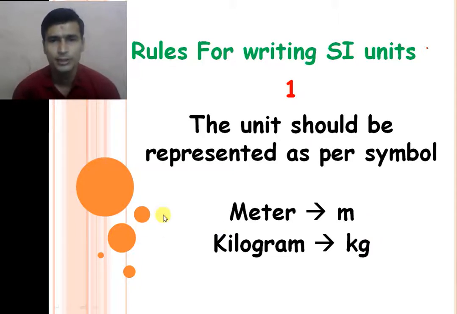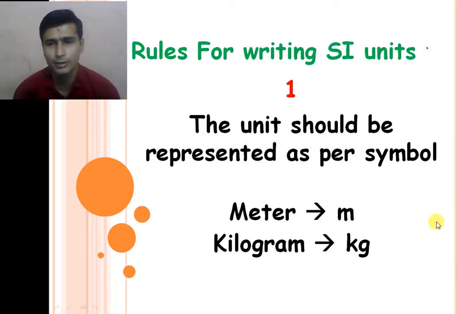So the first rule for writing an SI unit is that the unit should be represented as per its symbol. The symbol of meter is a small m, so we write the unit of meter only as small m, not a capital M. Similarly, for the kilogram we simply write kg. This is the first rule for writing the SI unit.